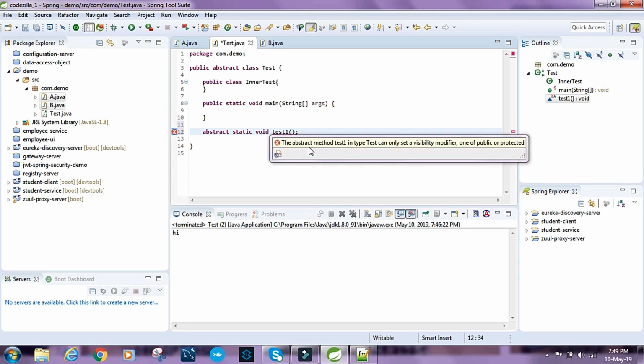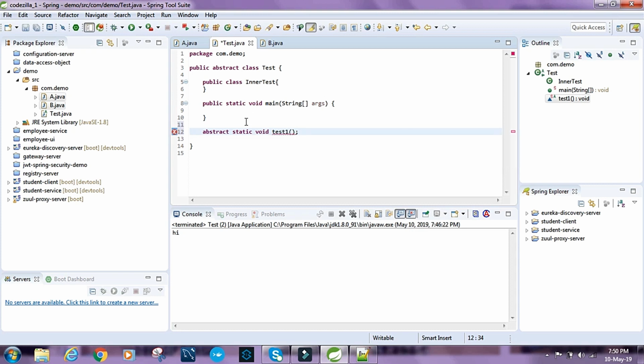The abstract method test1 in type Test can only set a visibility modifier, one of public or protected. So abstract methods are meant to be overridden, and static methods, as we have already seen, cannot be overridden because they get hidden. They are directly attached to the class, and they cannot be overridden. So that is why we cannot define an abstract method as static.